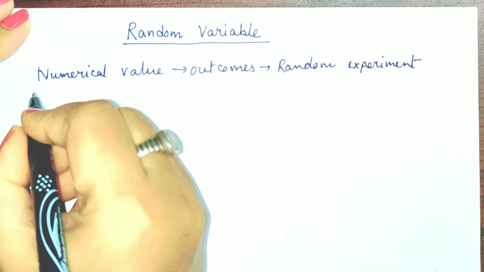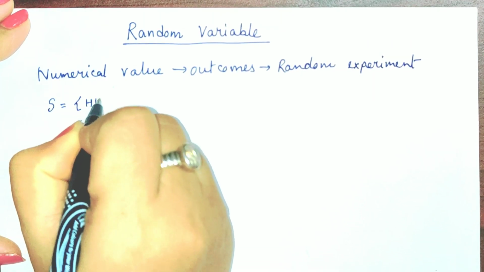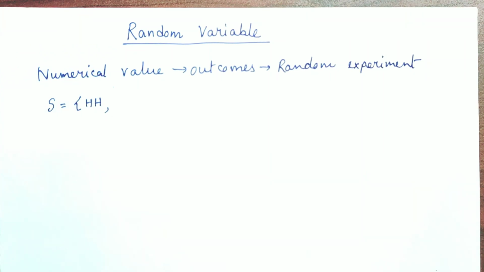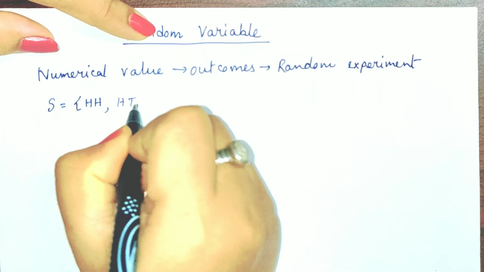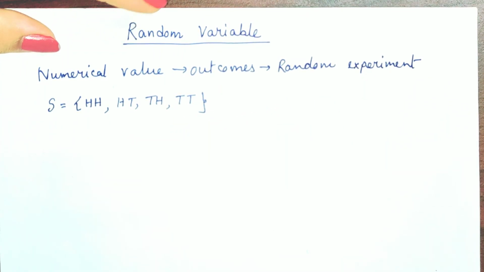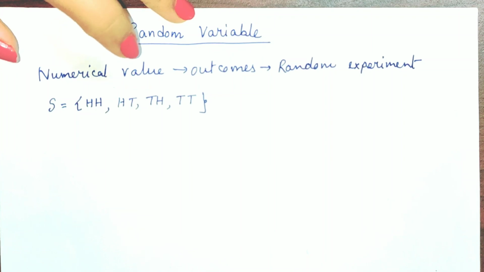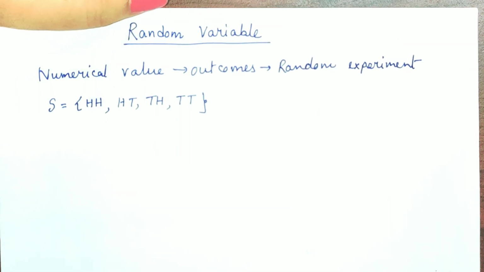Suppose you are tossing a coin, then the outcomes will be head, tail. If you are tossing 2 coins, then the outcomes will be head head, head tail, tail head, and tail tail. So these are the outcomes which are associated with the random experiment when you are tossing 2 coins simultaneously.